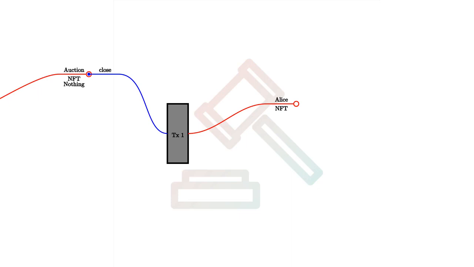So the logic in this case, if there is no highest bidder, is slightly different for the close redeemer. It must check that the NFT goes back to Alice. Actually, it doesn't have to check anything, because this will be triggered by Alice. Alice will create this transaction, and of course, she could send the NFT wherever she wants to.